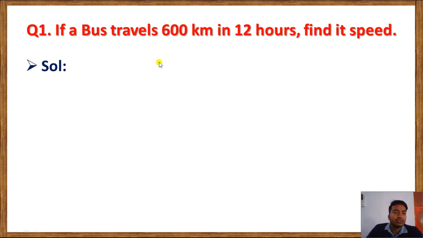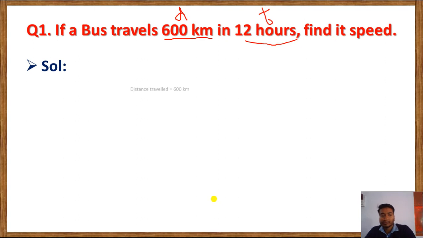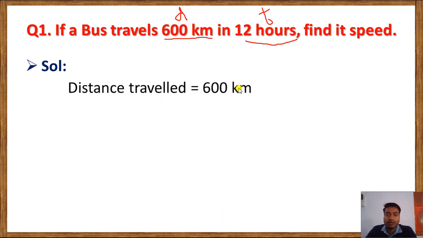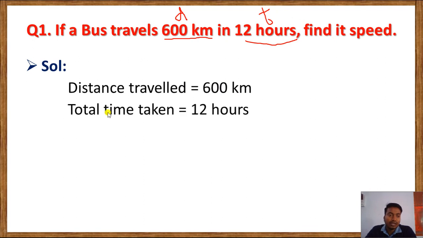So here we have question number 1. If a bus travels 600 km in 12 hours, find its speed. So we have here distance and time. What we have to find out? Speed. Distance travelled equal to 600 km, and total time taken is 12 hours. We have to find out speed. So speed equal to distance by time. This is the formula.